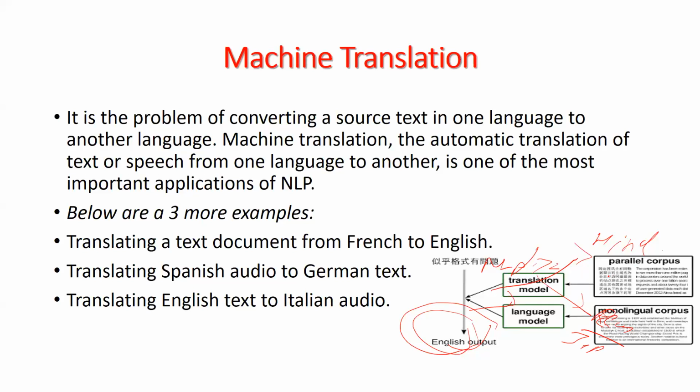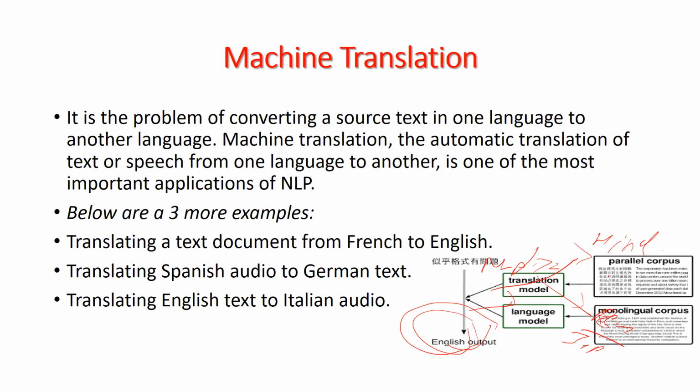So in machine translation, we do automatic translation of text or speech from one language to another, like Hindi to English or Japanese to Russian.